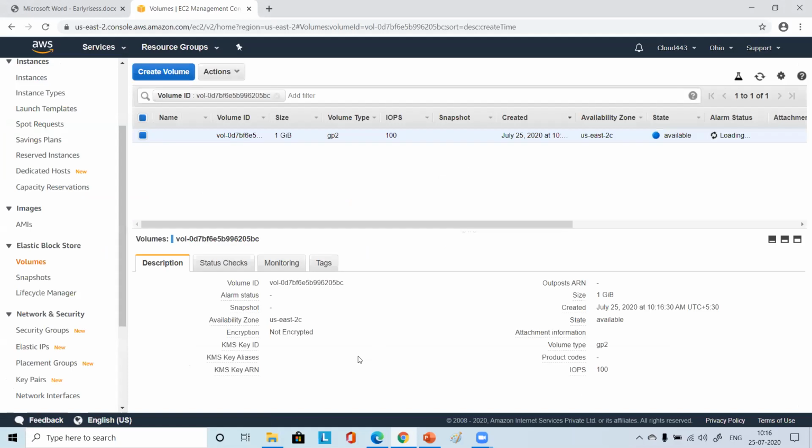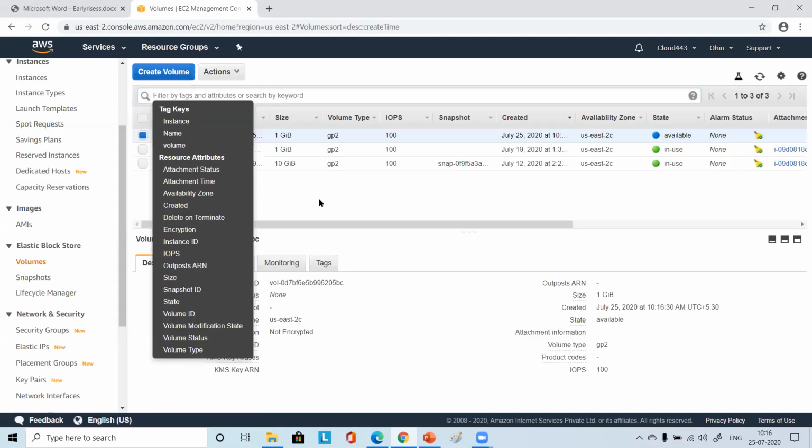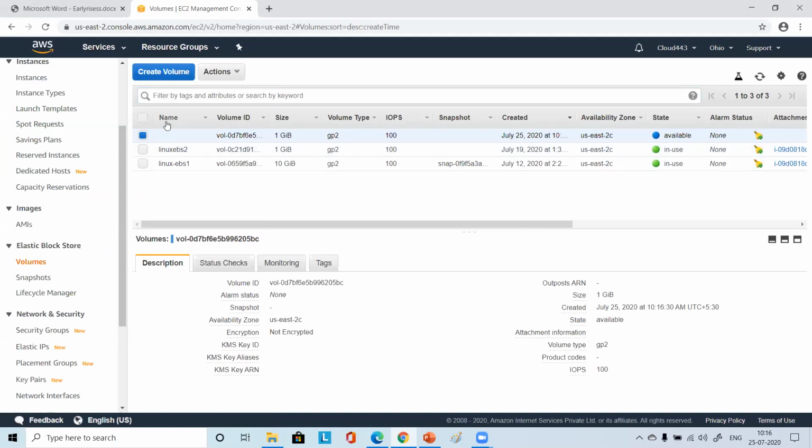Click here and go and see. Just remove this filter. Then you will have like 3 things. One is coming, new one. So I'll give some name, right? My EBS 3. I just named it like that. I just give some name.